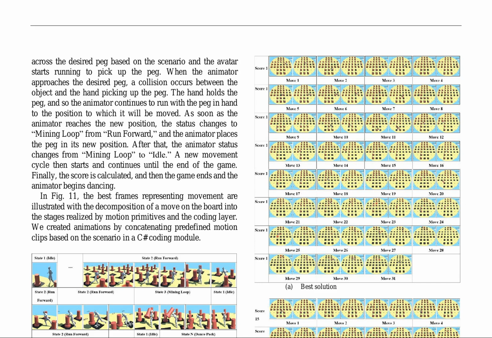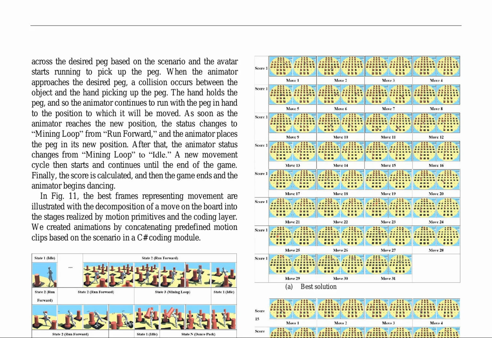This decomposition enables the concatenation of predefined motion clips based on the scenario, as illustrated in Figure 11. When the animator reaches the desired peg, a collision occurs, and the hand picks up the peg, initiating a new movement cycle. The animator's status changes from run forward to mining loop, and then to idle, as the peg is placed in its new position. This cycle continues until the end of the game, at which point the score is calculated, and the game ends